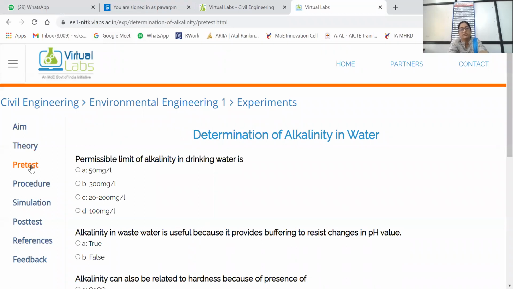Pre-test question: permissible limit of alkalinity in drinking water is, I will note your answers, please. We have studied the standard limits of all the parameters: physical, biological and chemical.